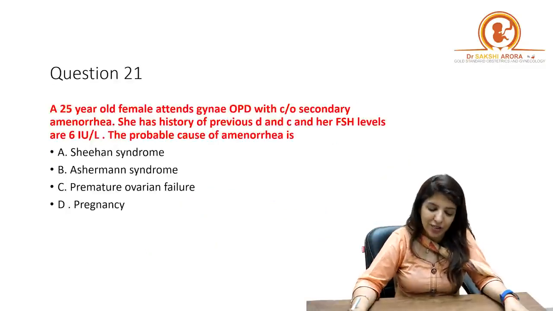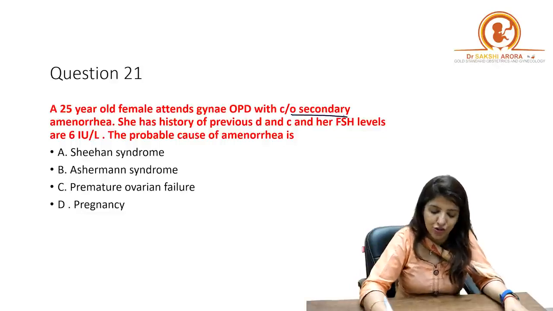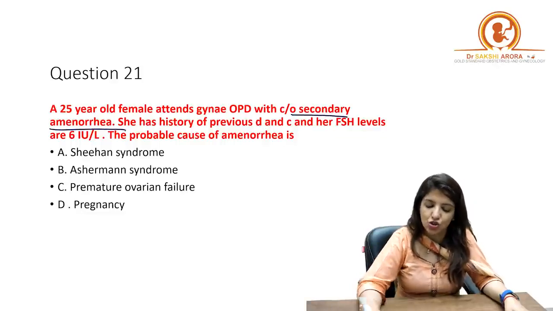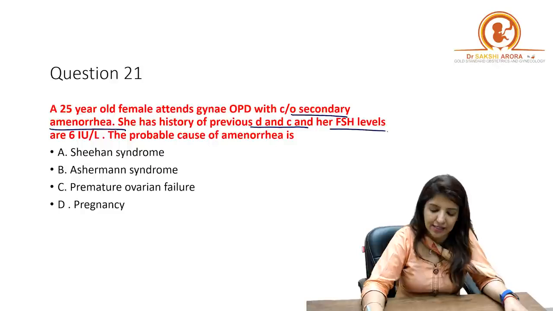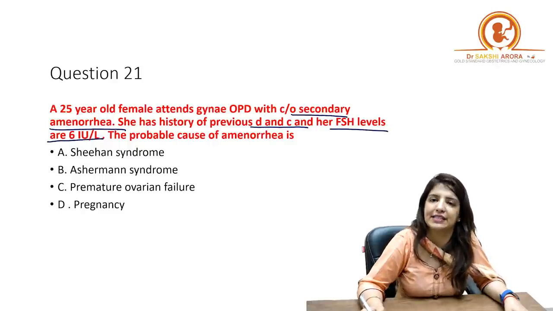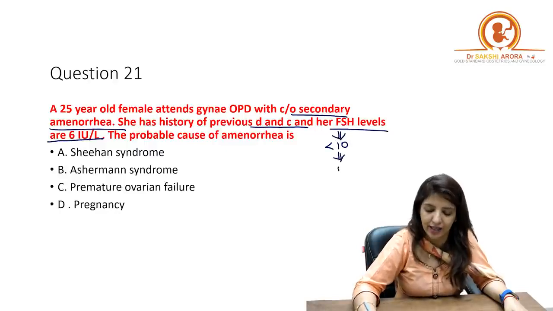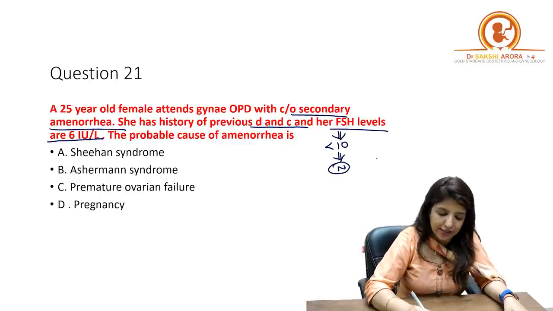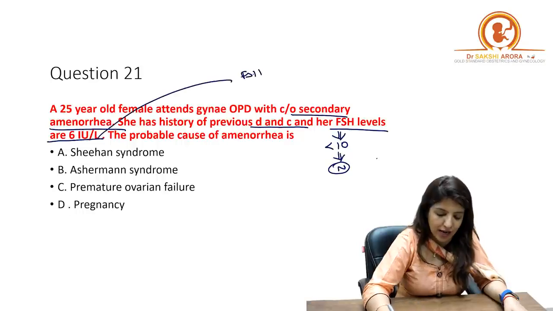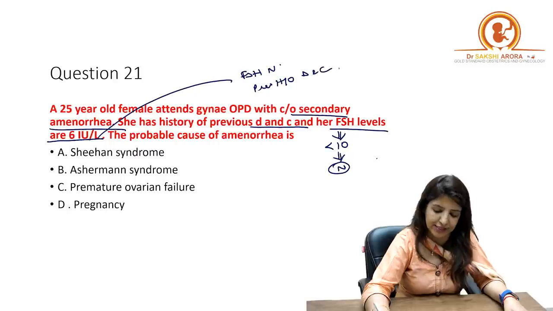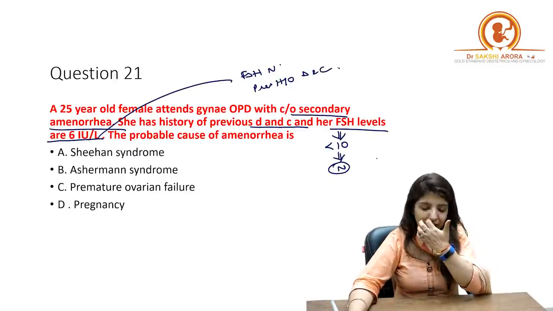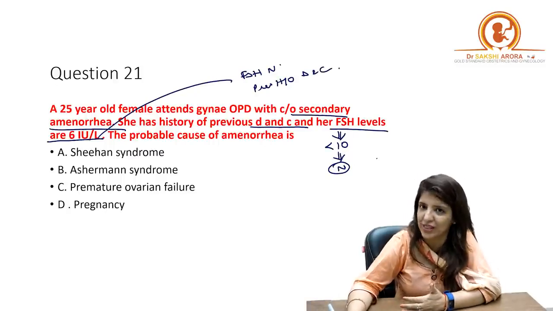Next question. A 25-year-old female attends gynae OPD with complaint of secondary amenorrhea. She has history of previous DNC and her FSH levels are 6 international units per liter. Please remember that if FSH levels are less than 10, then they are normal. So in this case, the FSH levels are normal and there is previous history of DNC. Right? So with this background, we will have to see what options have been given.